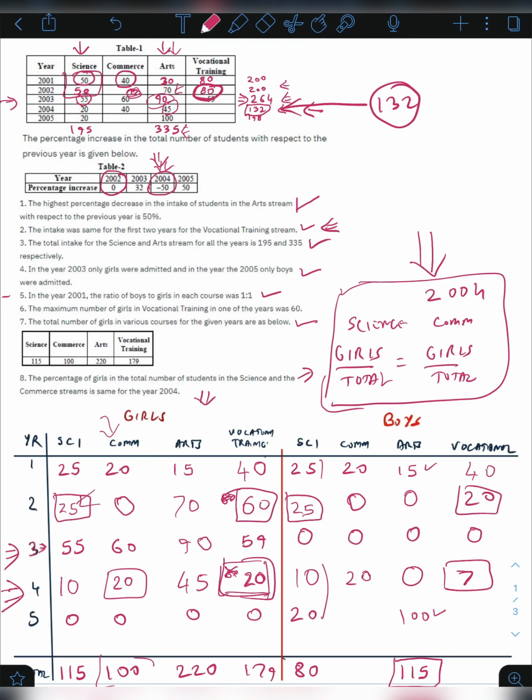The remaining two values in the boys table are these two. Now if I look at all the conditions, I won't be able to find the exact value for the boys table. So these two values can take any value between 0 to 78.